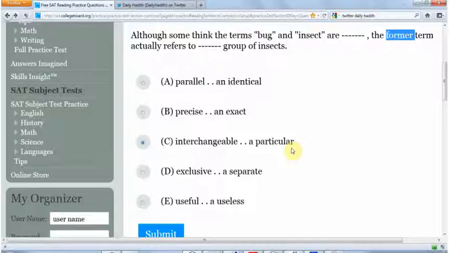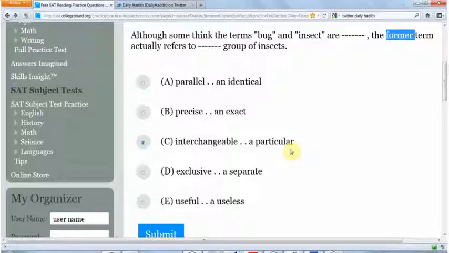So we've got this combination of a pair of words which have the opposite meaning in general, which fit nicely. Although some think the terms bug and insect are interchangeable, in other words, you can say the word bug or the word insect, the former, the word bug, actually refers to a particular group of insects. It's not all insects, it's just a particular group of insects. So not every insect is a bug, but every bug is an insect.